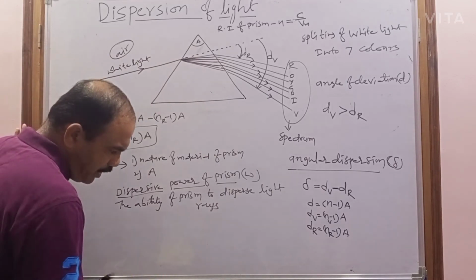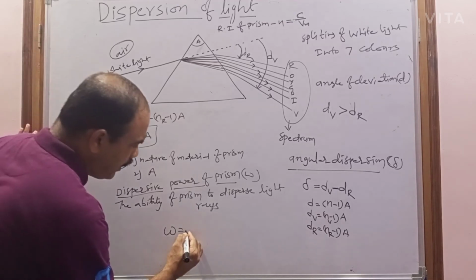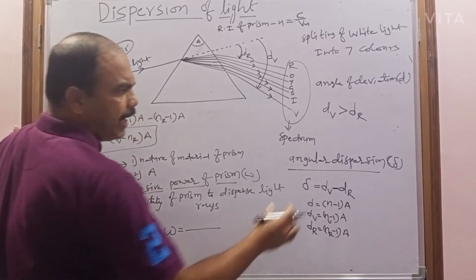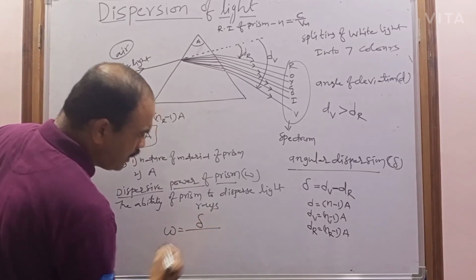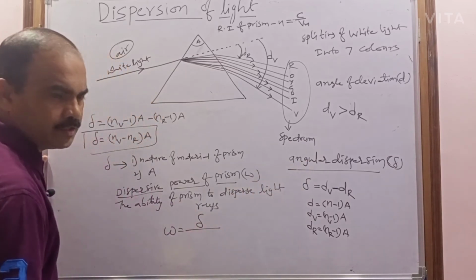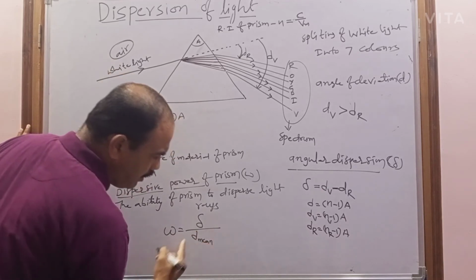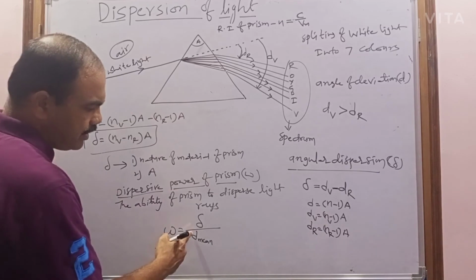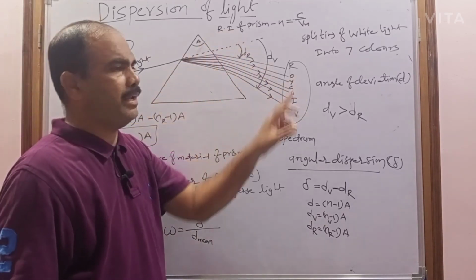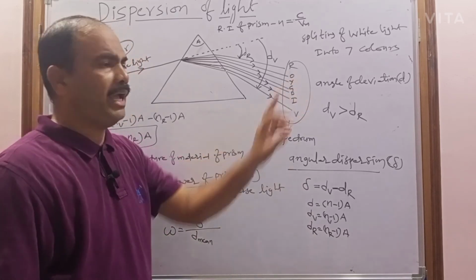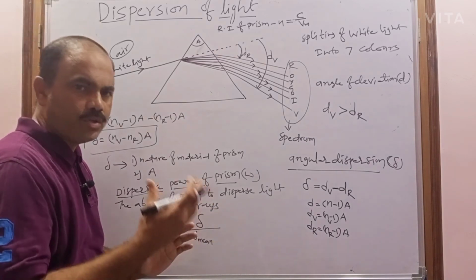But according to the formula, omega is the ratio of the angular dispersion of any two colors to the mean deviation. Here delta is the angular dispersion, and d is the deviation. Generally the mean deviation of all colors is taken as the deviation of the yellow color, because yellow is the most sensitive color for us.